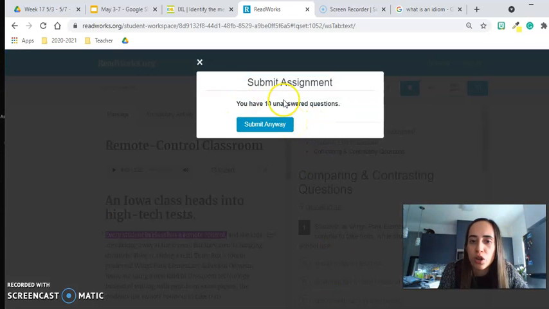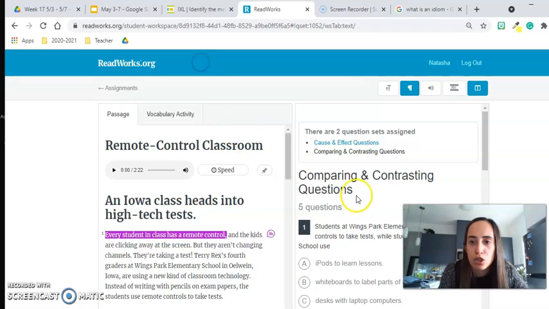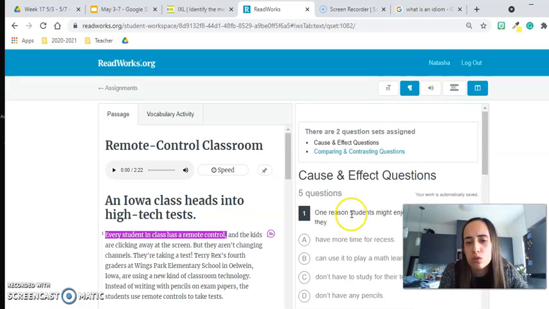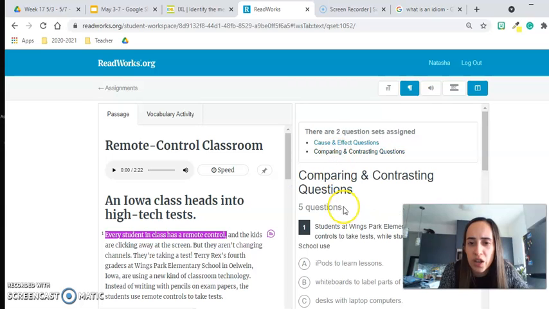So, of course, you want to make sure you answer this. You know how I hadn't answered any of the questions, so it's telling me here that I hadn't answered them. So make sure you do answer them. Not only the comparing and contrasting, but the cause and effect as well. Let me see. There's 5 questions here in cause and effect, and there's 5 questions here. So that's a total of 10 questions that you need to make sure you answer.